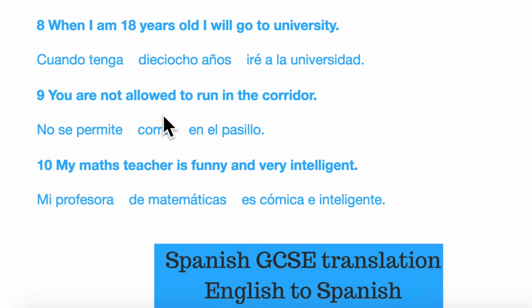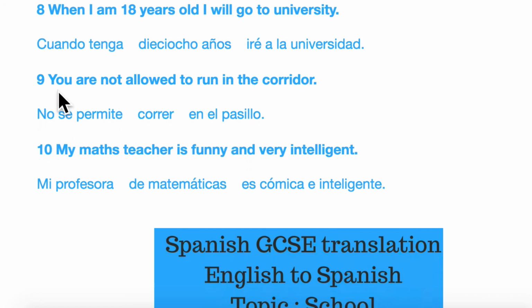And then perhaps in the exam you might be asked to vary this a little bit. No se permite comer chicle comes to mind. You are not allowed to eat chewing gum and that sort of thing. Okay, so you're not allowed to run in the corridor. No se permite correr en el pasillo.